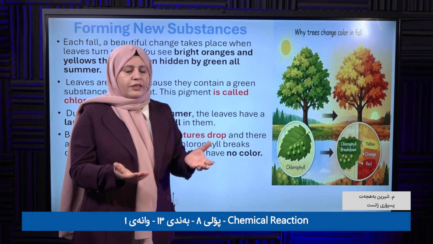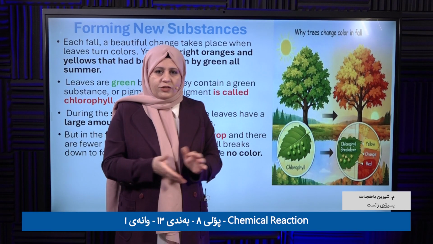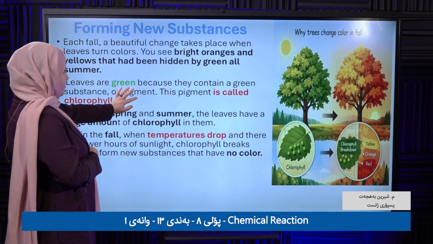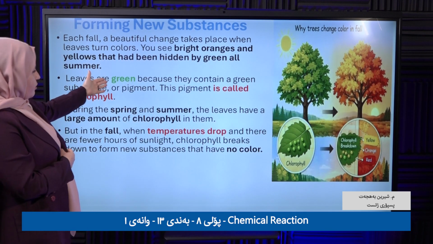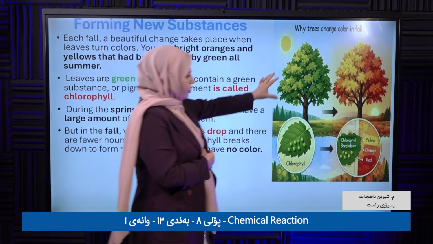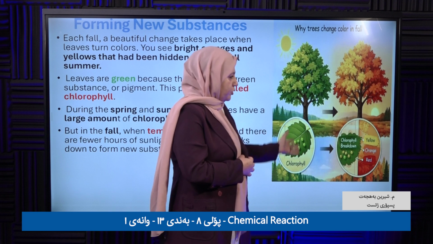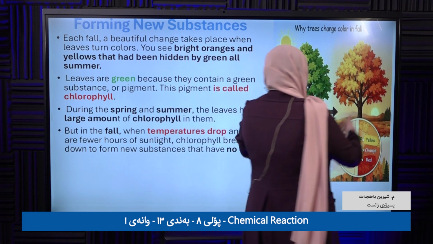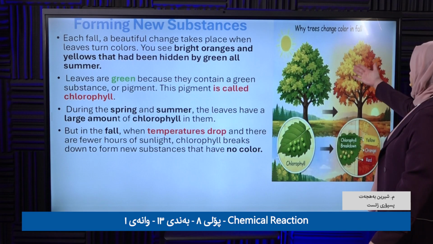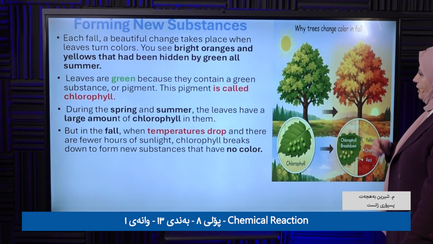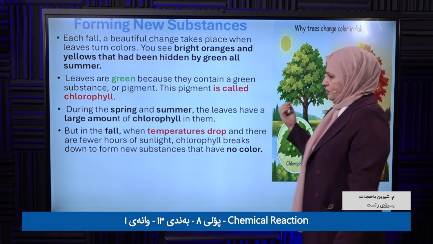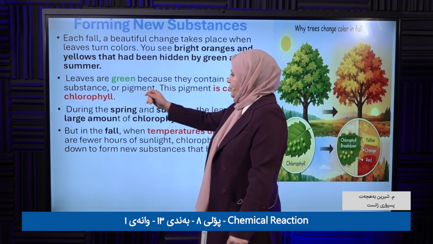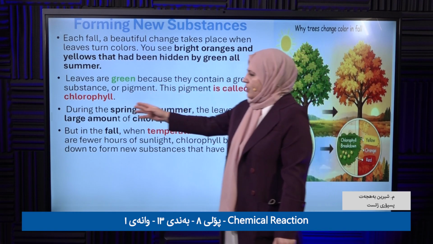What happened to the green color present in our trees? It changes. Because of what did it change? The leaves, as you know, the color of trees is green, right? But during this season, they turn into what? Turn into, for example, yellow, red, okay? The beautiful colors. The green color is there because it contains a green substance or pigment. This pigment is called what?